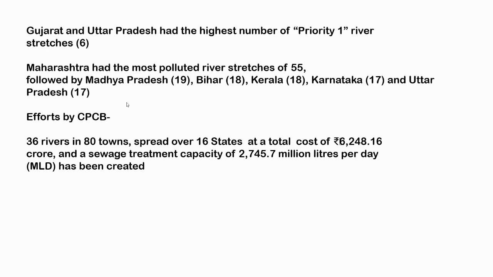And when we talk about the state-wise distribution, Gujarat and UP have the highest number of P1 river stretches, which are 6, and Maharashtra has the most polluted river stretches at the number of 55, followed by MP, Bihar, Kerala, Karnataka, and Uttar Pradesh. This is where the report stands, and the CPCB has to say that in order to clean these rivers, they are undertaking the installation of sewage treatment plants. So STPs are being set up in all these states.